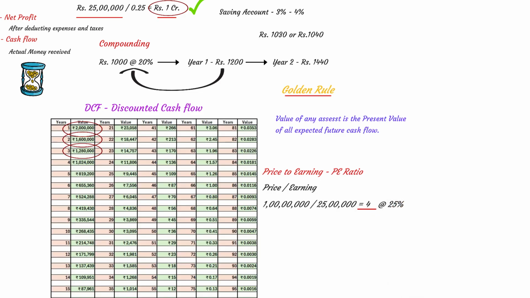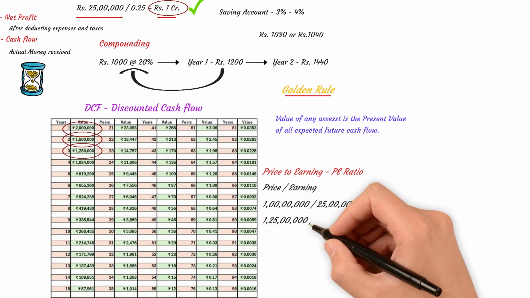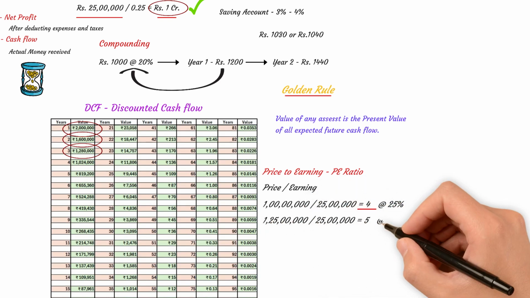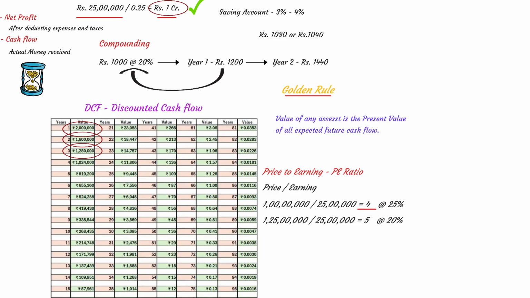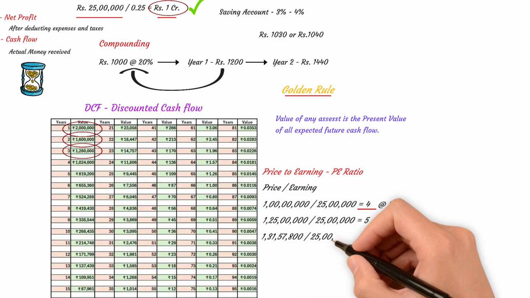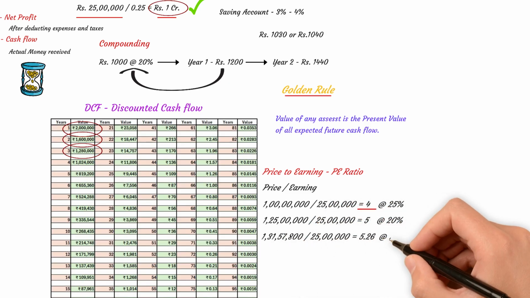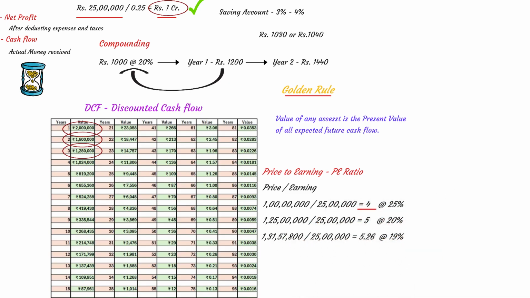Now, let's say the older couple doesn't agree to sell the cafe at 1 crore. They feel the business is worth much more given the effort and hardship they have put into building it. So, we lower our required rate of return and recalculate the intrinsic value. At 20%, the new value is 1 crore 25 lakhs and our new PE becomes 5. At 19%, the value increases to 1 crore 31 lakhs and the PE ratio becomes 1.26.